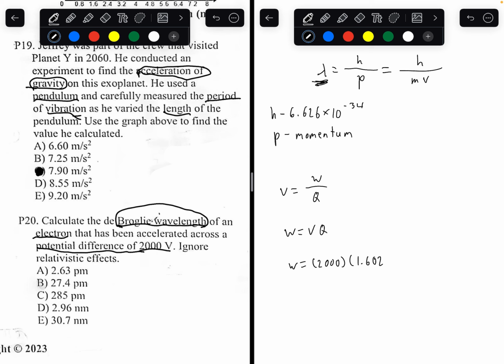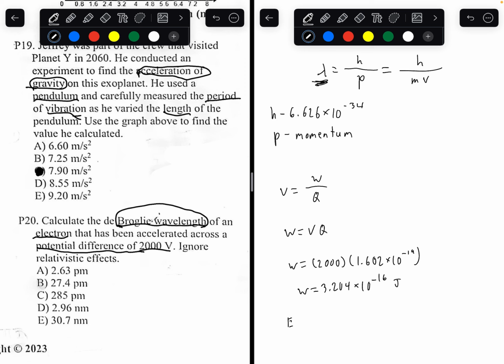1.602 times 10 to the power of negative 19. That's the fundamental charge. Now to find the work, you're going to be multiplying those two. So 2,000 times 1.602 times 10 to the power of negative 19. So, yeah, you would get 3.204 times 10 to the power of negative 16, if I did my math correctly, which I think I did. So, 3.204 times 10 to the negative 16. We know work is, and this is joules. Keep the unit in mind.